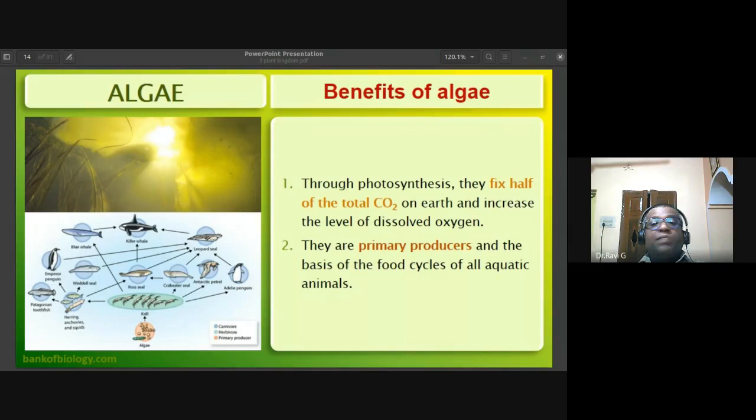In the marine ecosystem, they are the primary producers and the basis of the food cycle of all aquatic animals.